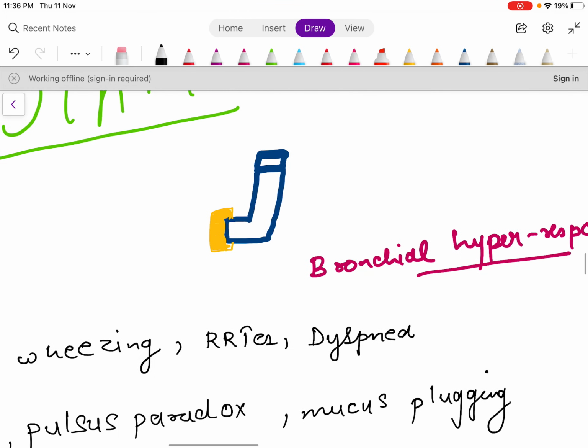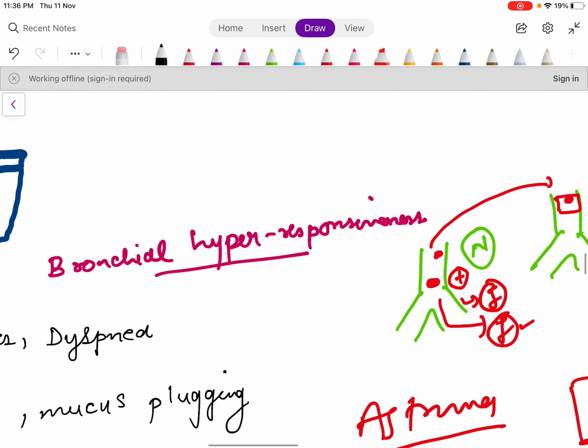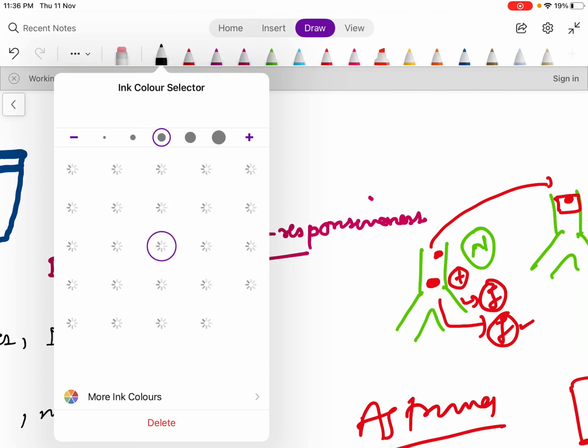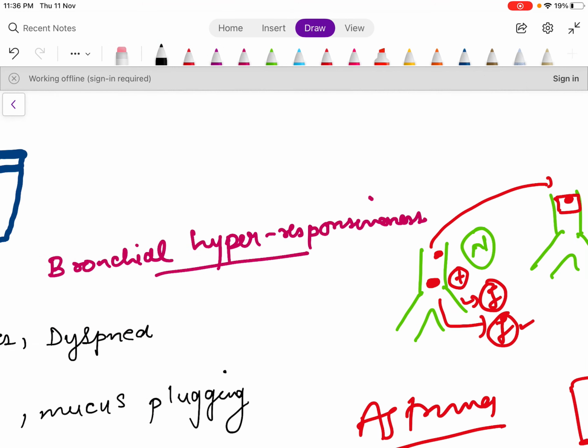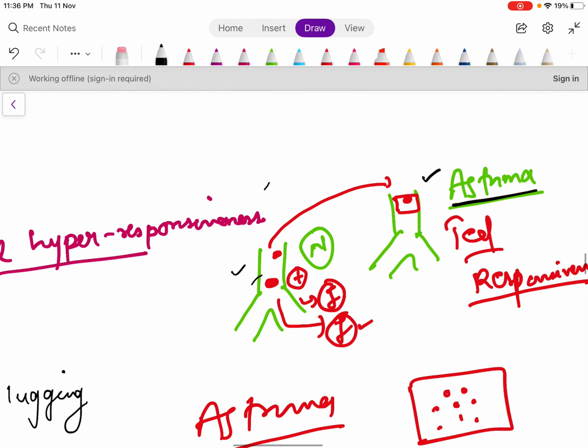So what is asthma? Basically it is a bronchial hyperresponsiveness. Now how to understand this in a simple way is, take the example, this is the airway of a normal person, and this is the airway of the asthma patient.